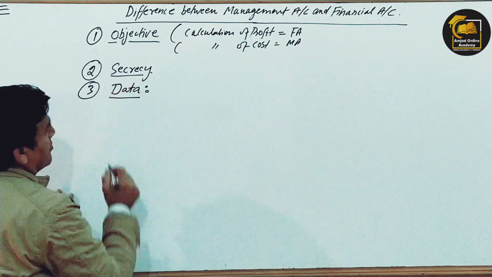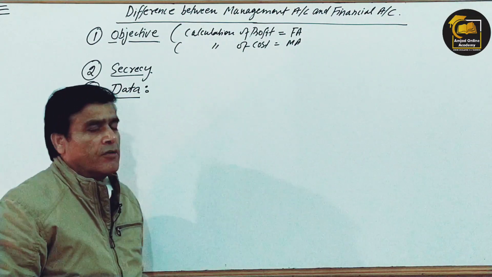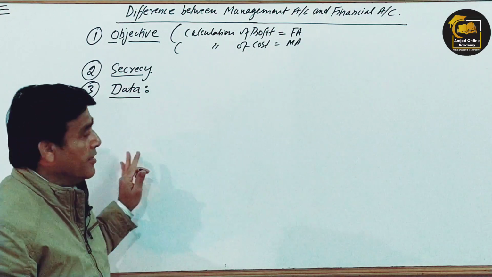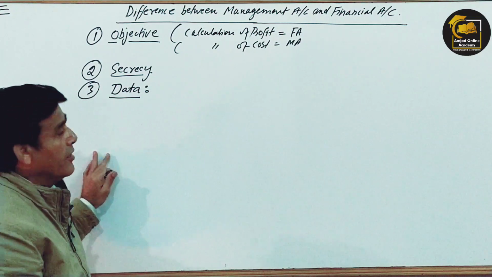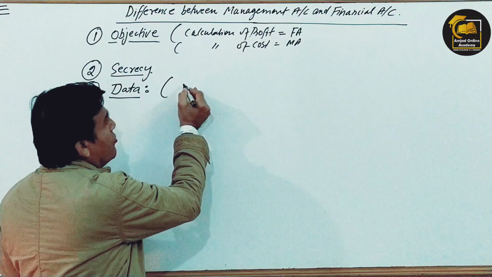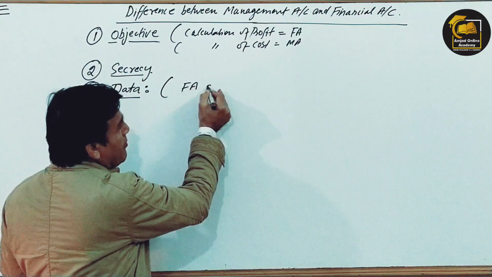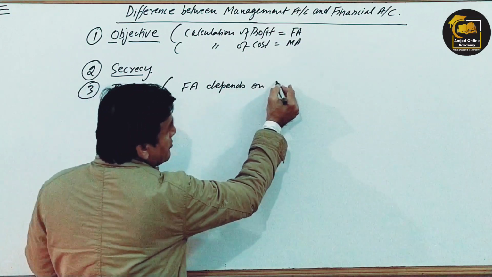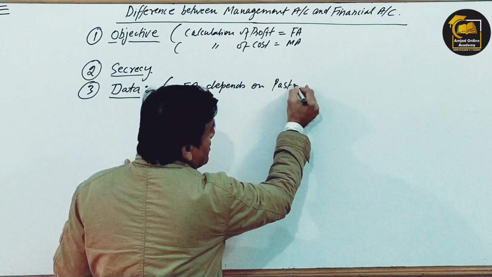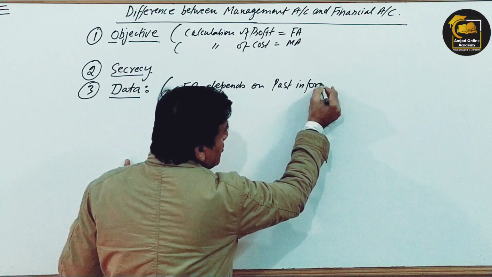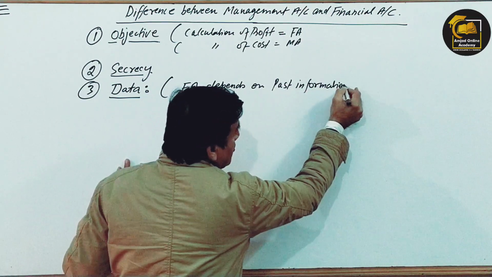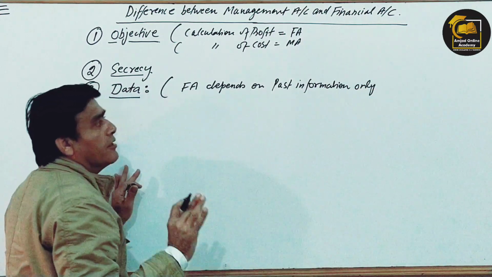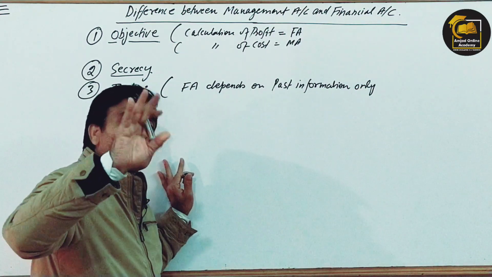Data or information. How we can say, means usage of data, you can say, or dependence on data. Financial accounting depends on past information only. Financial accounting, right, depends on past information only.